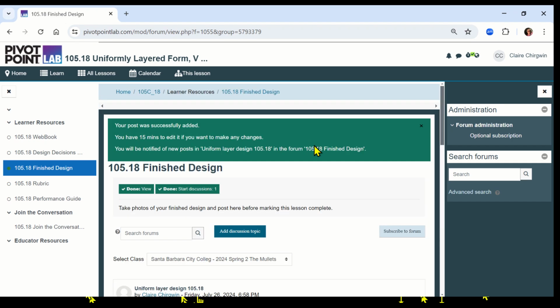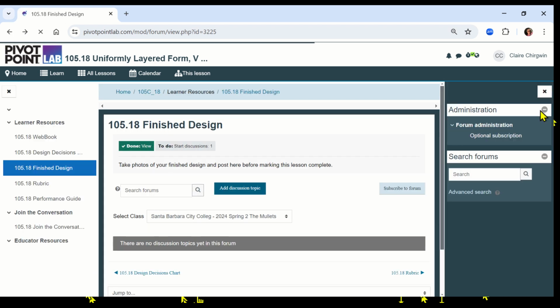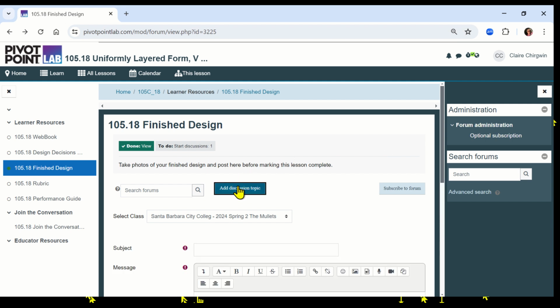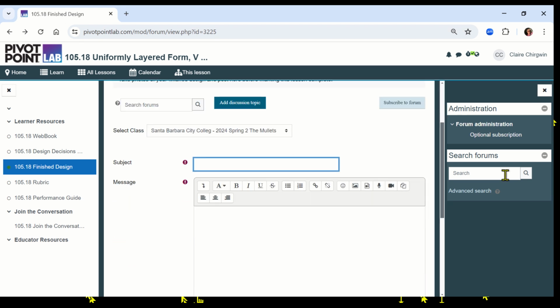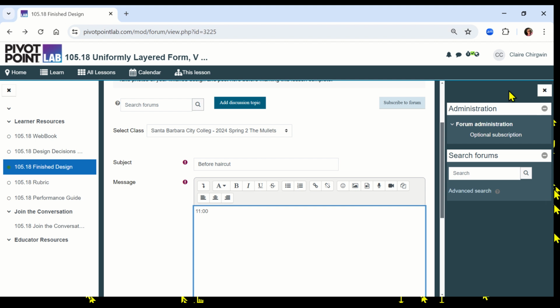So the way to do that is you're going to go back, add discussion topic, do the same thing, before haircut picture, put the time, and now you're going to add the picture.